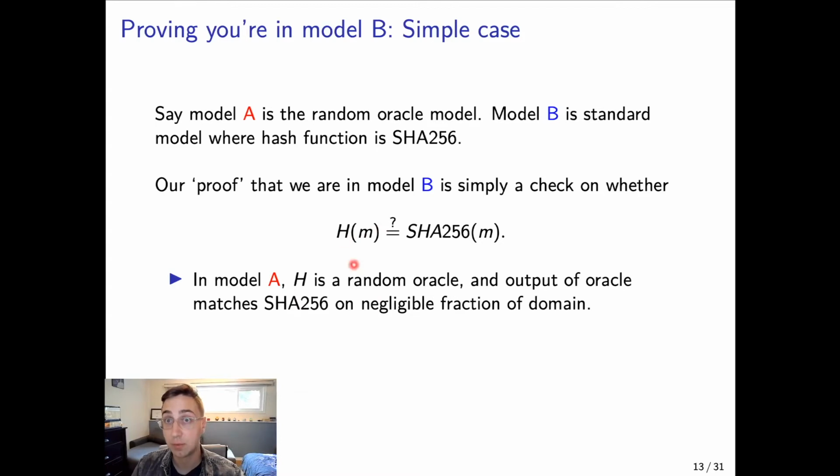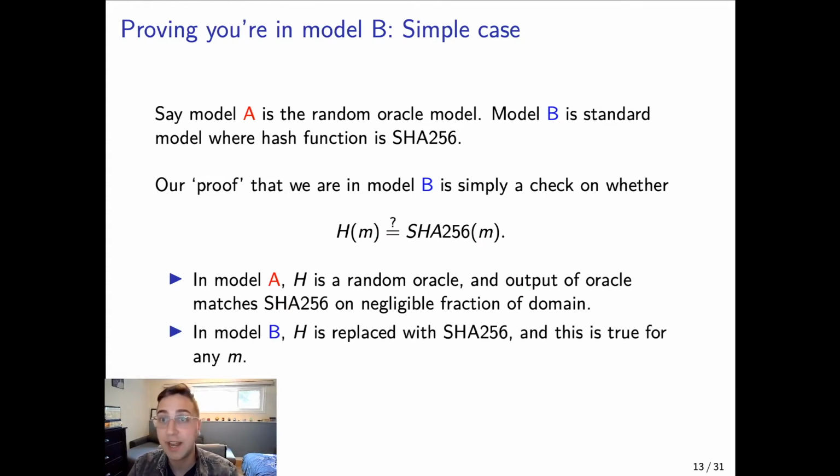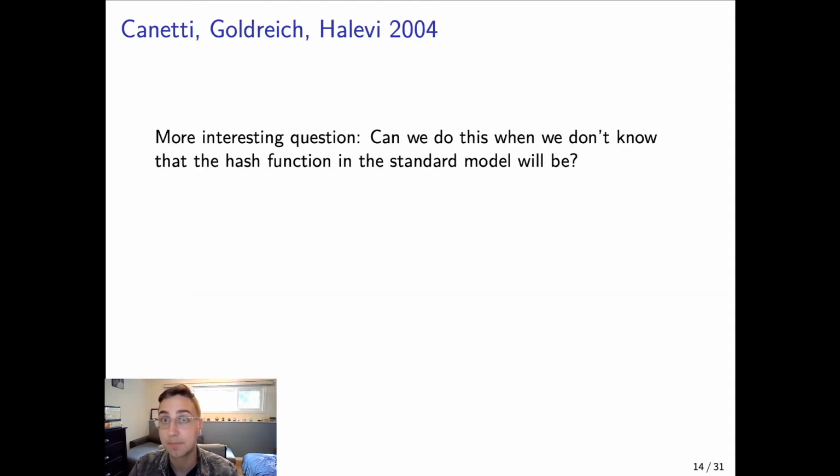So in the random oracle model, the probability of these things colliding on any given input is negligible, and so the task of trying to search for an input where they match is not feasible. But in model B, h is going to be replaced with SHA-256, and so it's trivial to do for any m. But the more interesting question here is, can we do this when we don't know what the hash function used in the standard model is actually going to be? This is what Canetti, Goldreich, and Halevi set out to answer in 2004.